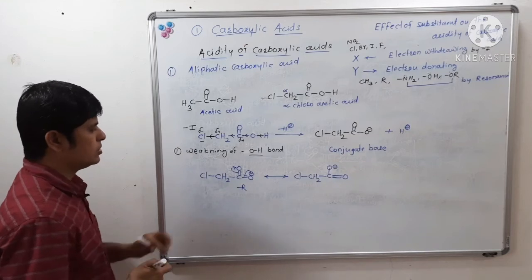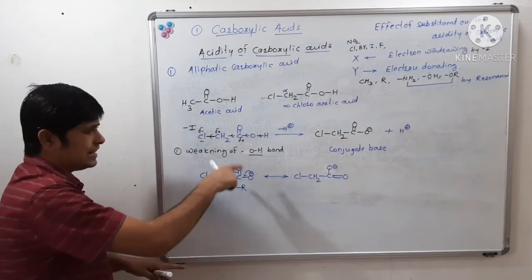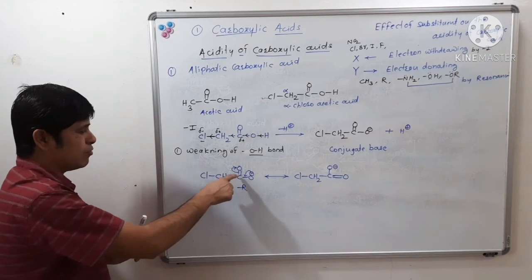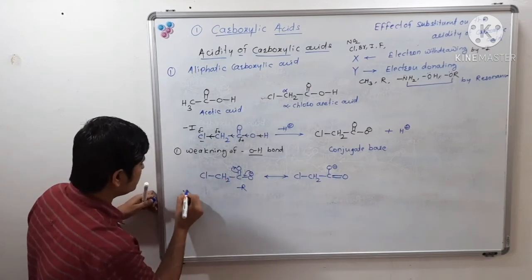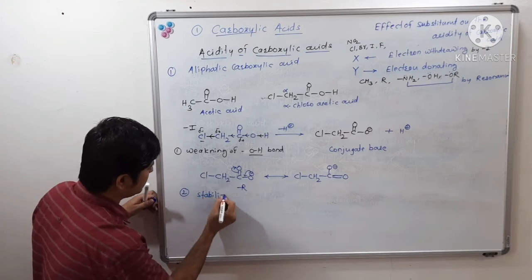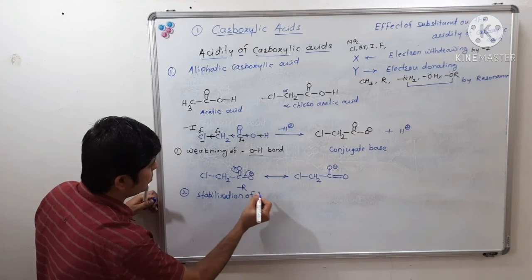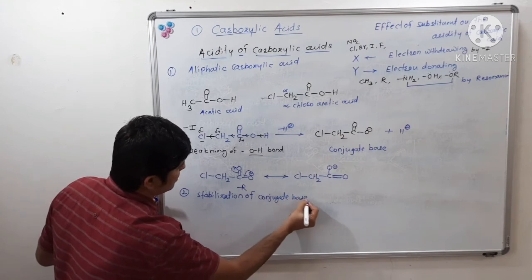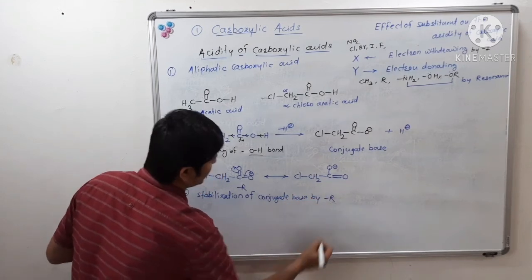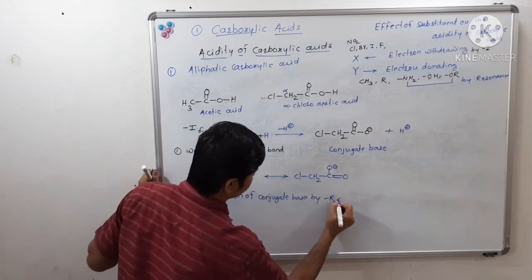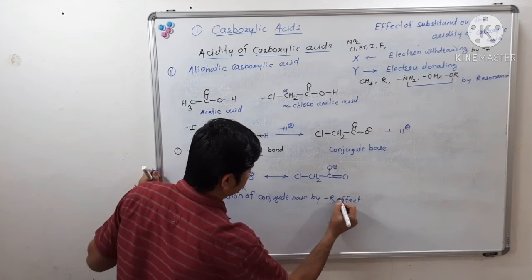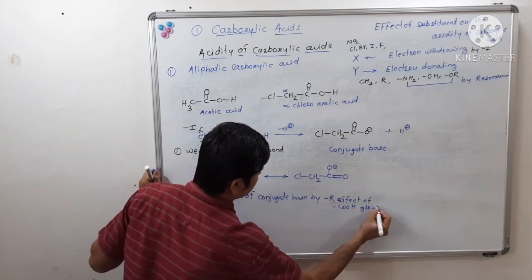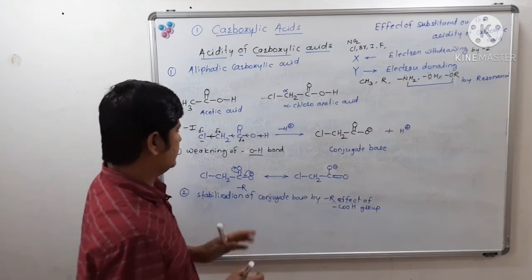The conjugate base of chloroacetic acid, that is the chloroacetate ion, will get stabilized by the minus R effect of the COOH group. So this will get stabilized.